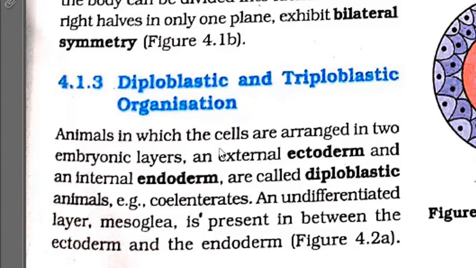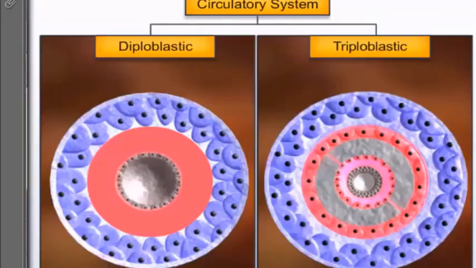Animals in which the cells are arranged in two embryonic layers, an external ectoderm and an internal endoderm, are called diploblastic animals. Example, coelenterate. Here we are seeing embryonic layers. This embryonic layer is also known as germinal layers. Germinal layers are mainly divided into three: ectoderm, mesoderm and endoderm.